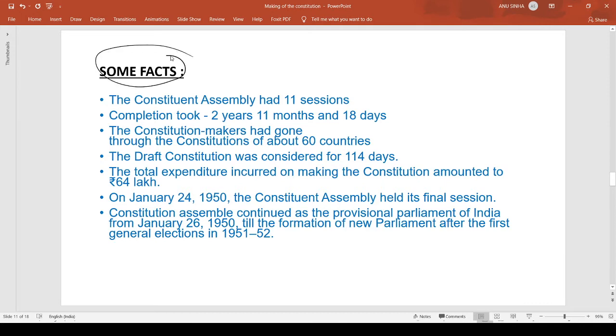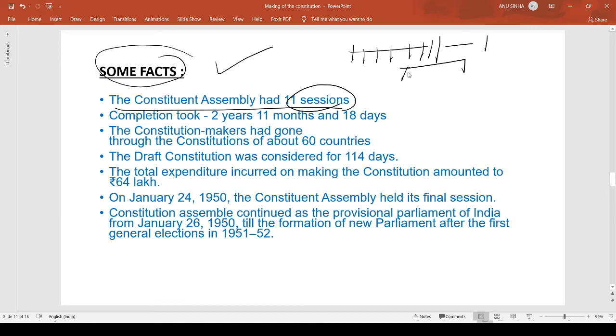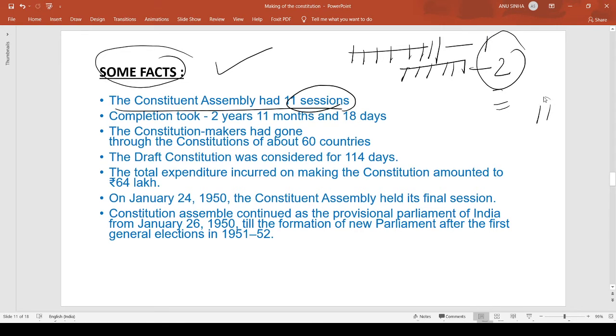Now some facts. This includes how our constitution was made, the time it took, what different constitutions we have read, and all that. So let's cover it one by one. The Constituent Assembly had 11 sessions in total. Guys, one session contains various sittings. So I'm not talking about the sittings here, we are talking about sessions. Overall, there are a total of 11 sessions. And the time taken to complete the constitution was 2 years, 11 months and 18 days. So this was the total duration taken to form the constitution.